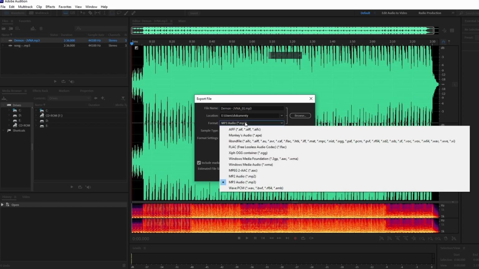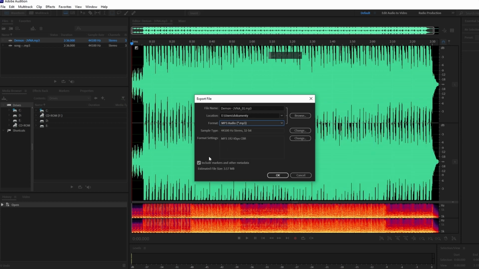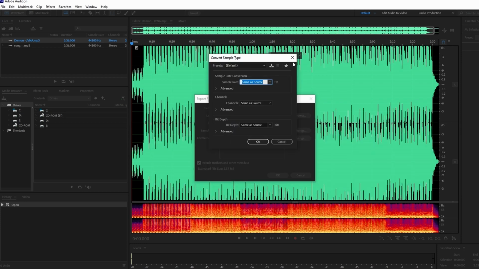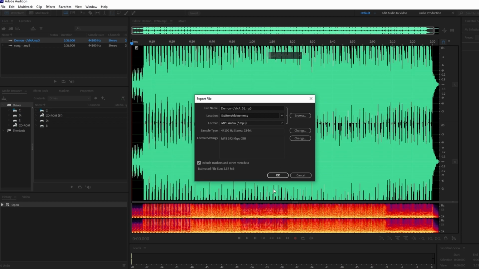Choose the appropriate file format for your needs. MP3 is a versatile choice for most devices. Once settings are configured, click Save or OK to export and save your audio file.